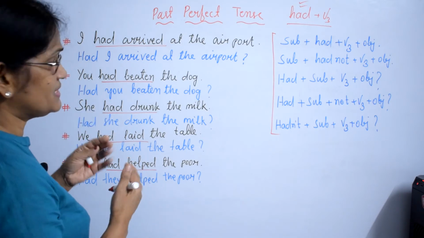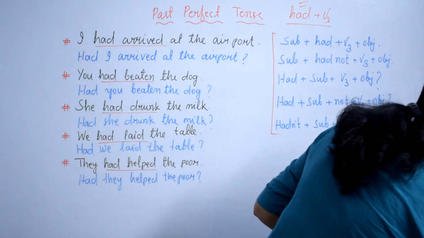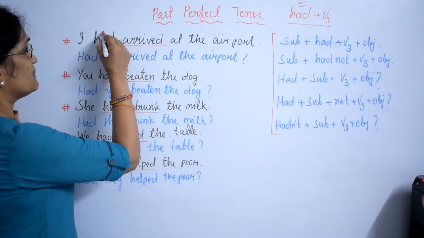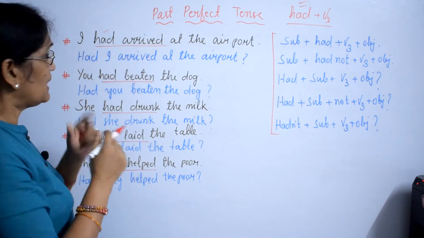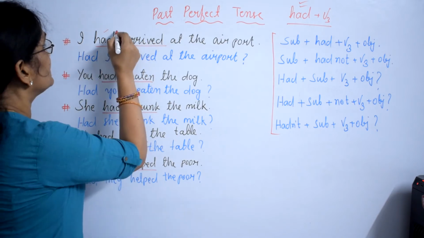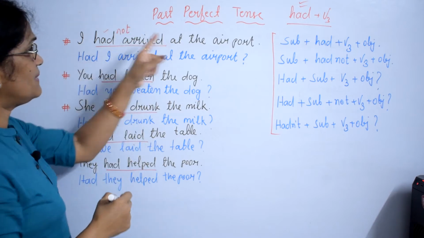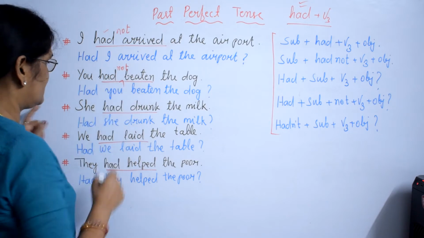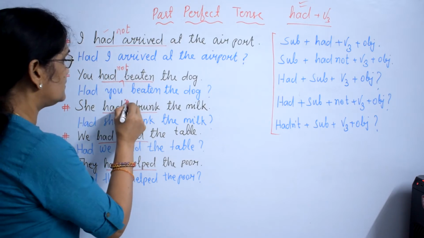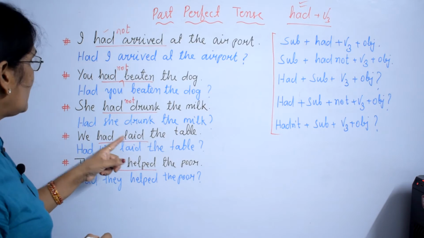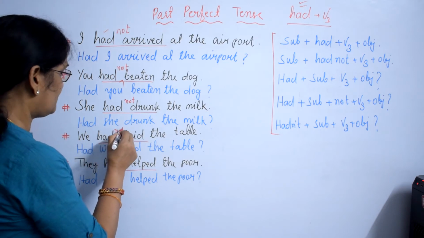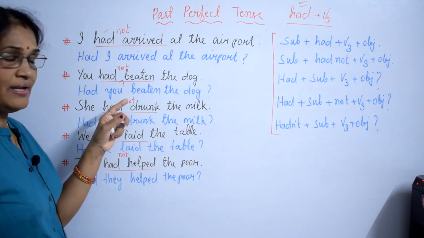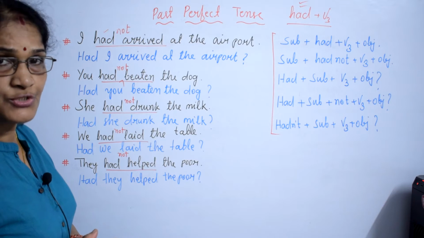Then how do we change the sentence into negative? After the auxiliary verb, this is the auxiliary verb, this is the main verb, we use not. I had not arrived at the airport. You had not beaten the dog. She had not drunk the milk. We had not laid the table. They had not helped the poor. Okay? We know how to change the sentences into negative.